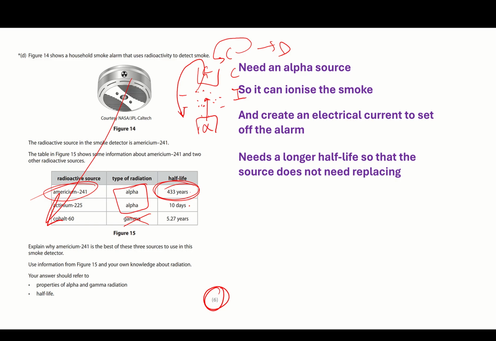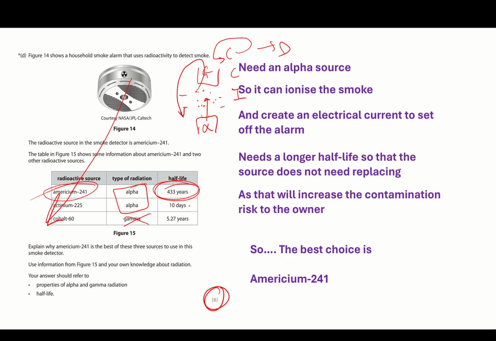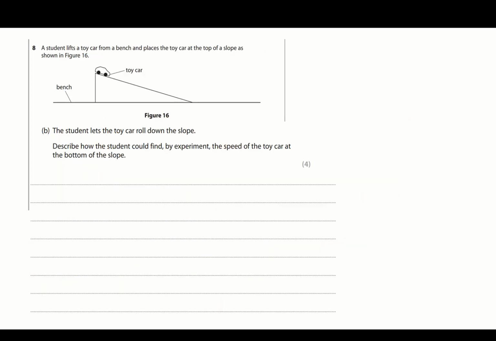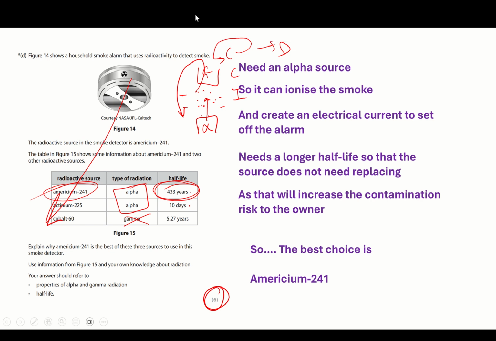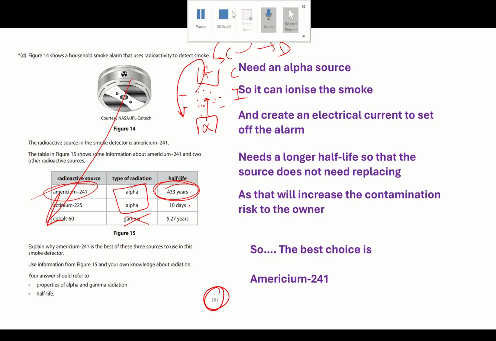I need a longer half-life, so I don't need to replace it, as that will risk contamination to the owner. As it's ionizing, it's going to cause tumours. So the last part is, and the best choice is americium-241. Done? Not done. Done.